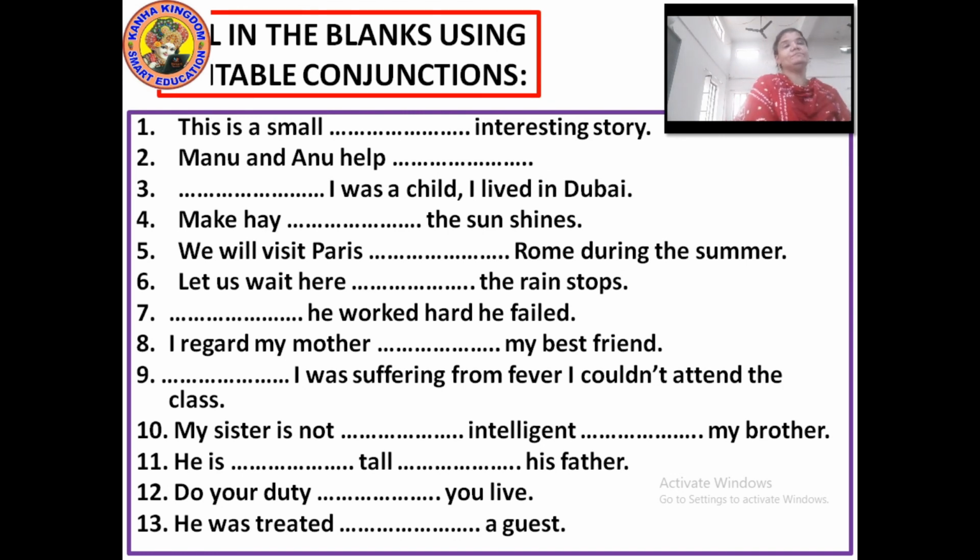Again it is the same. Fill in the blanks with suitable conjunctions. This is a small dash interesting story. This is a small but interesting story. Manu and Anu help each other. Okay, when I was a child, I lived in Dubai. Make hay while the sun shines. The rest is to be done by you.